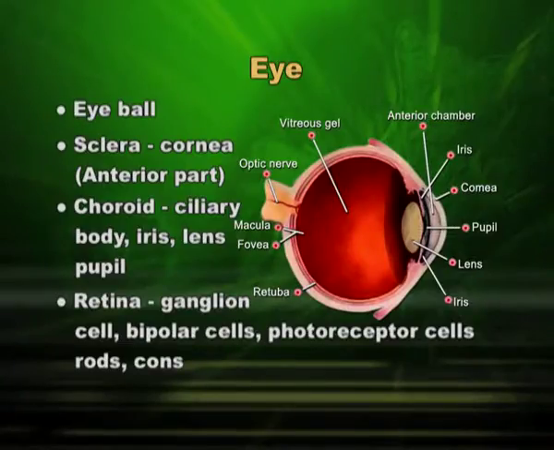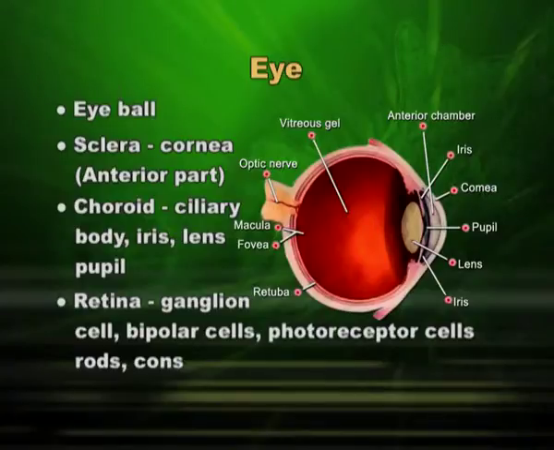Also, there are photoreceptors. These photoreceptor cells are rods and cones which have specific features for the vision, the color vision, the daylight vision, the twilight vision, etc. In this diagram, you can see this outermost is sclera, the middle is choroid and innermost is retina. Also, you can see the cornea, you can see pupil, you can also see lens and the iris. So, this is the placement of various structures in our eye.